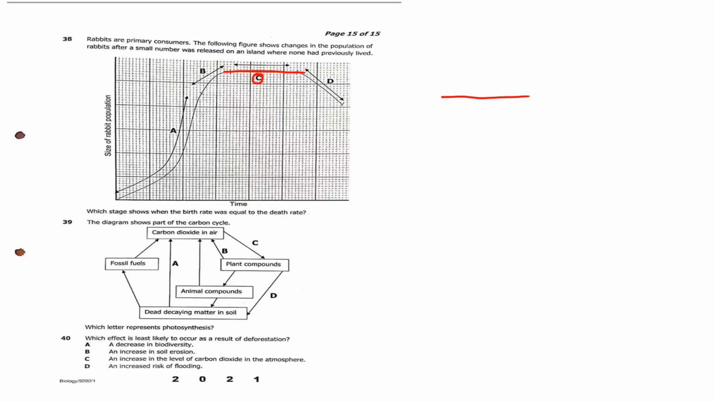The diagram below shows part of a carbon cycle, and asks which letter represents photosynthesis. Photosynthesis is where the plant uses carbon dioxide, so it is this. Which effect is least likely to occur as a result of deforestation? Decrease in biodiversity, an increase in soil erosion, an increase in level of carbon dioxide in the atmosphere, an increase in risk of flooding. The one that is least likely to occur is the increase in flooding. So the answer here is D.